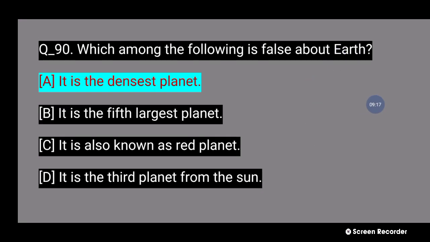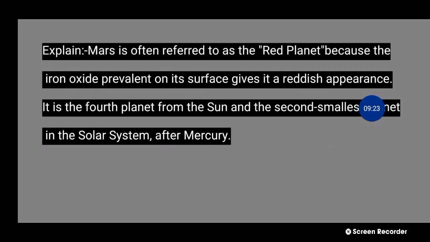Next, 90 number question explanation: Mars is often referred to as the red planet because the iron oxide prevalent on its surface gives it a reddish appearance. It is the fourth planet from the sun and the second smallest planet in the solar system after Mercury.